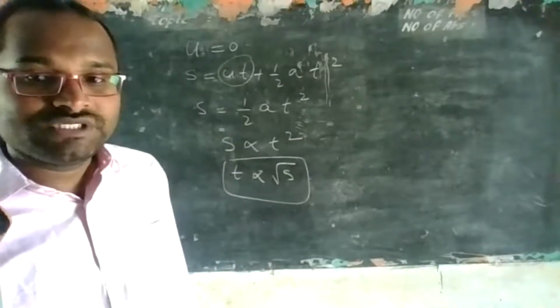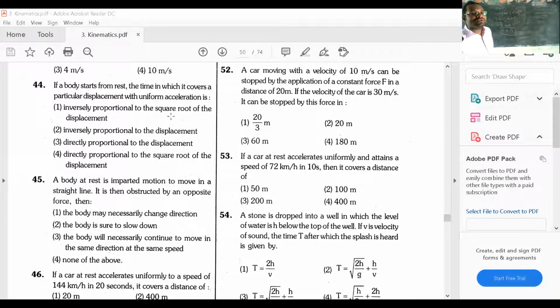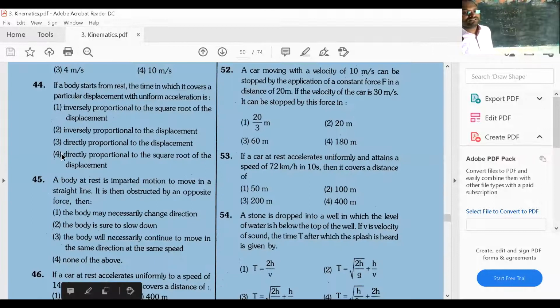So which is your right option? See, inversely proportional to the square root of the displacement is wrong. Inversely proportional to displacement is wrong. Directly proportional to the square root of the displacement. Yes, fourth option is the right answer. Fourth option is perfect. Can you see this fourth option? Directly proportional to the square root of the displacement. It is the right answer, Nana.